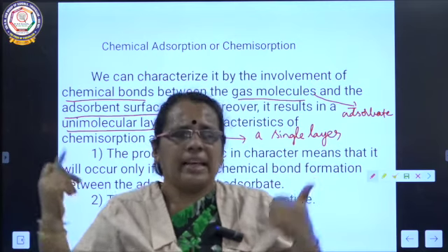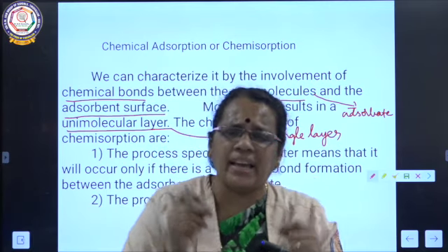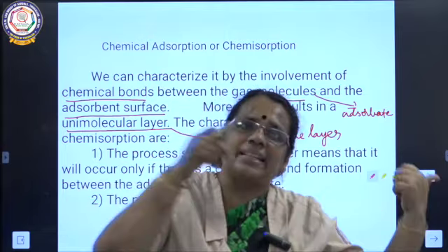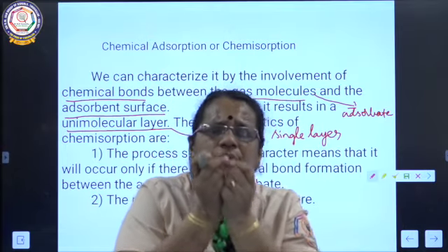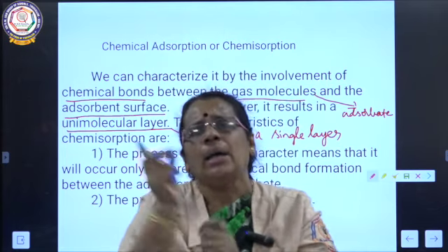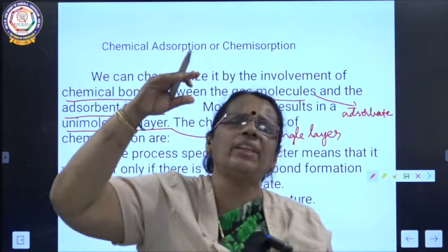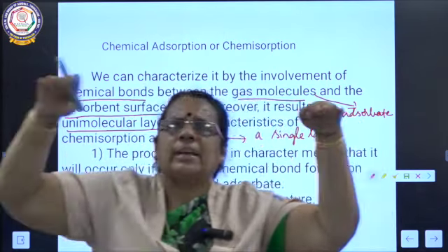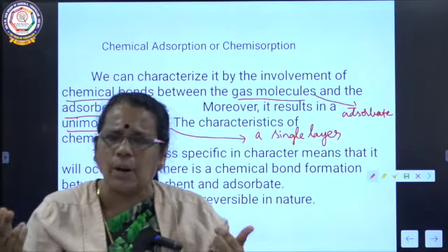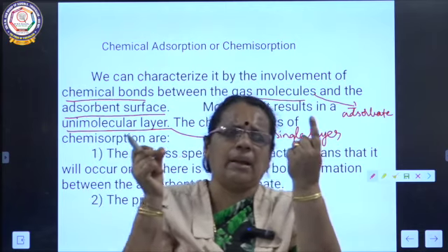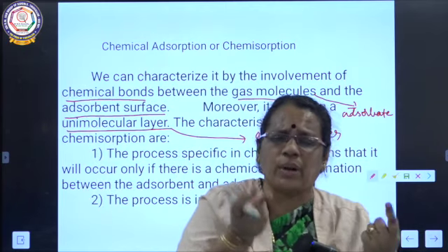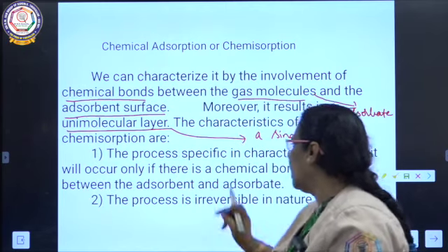Here the chemical bond formation plays a greater role. The adsorbate and adsorbent are linked to each other by strong chemical bonds. And what is the result at the end of the adsorption? When you notice the surface of the adsorbent, a unimolecular layer, a single layer, is formed. This is one of the characteristic features of chemical adsorption.